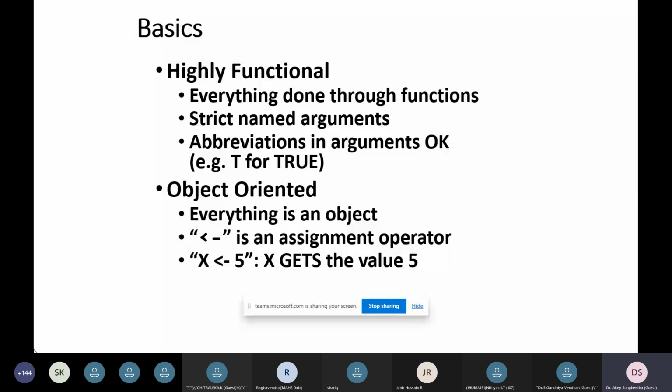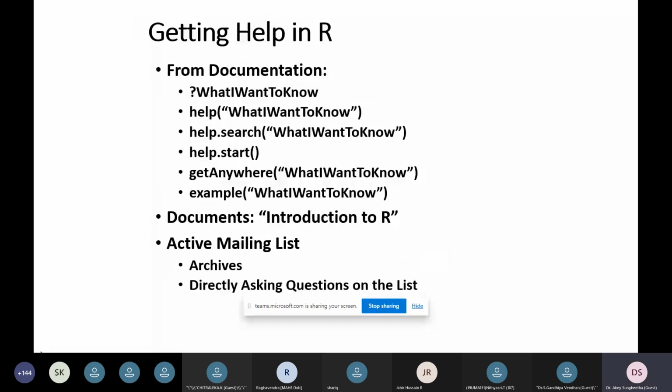The assignment operator is like less than hyphen. Like this, you can assign the number 5 to the variable x, so that x gets the value of 5. Many programming languages are used for statistical analysis and graphics, and you can open multiple data sets at the same time using R tool.